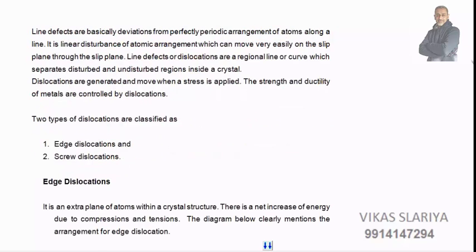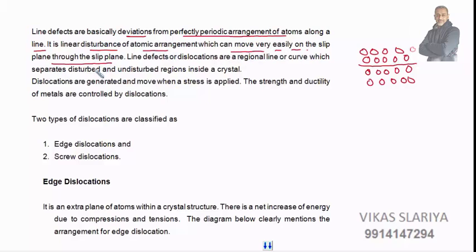Then we go to line defects. What are line defects? Line defects are basically deviations from perfectly periodic arrangements of atoms along a line. See how it is happening. We have an arrangement of atoms like this, and we have a very clearly marked line below which we have another arrangement. It is a linear disturbance of atomic arrangement which can move very easily on the slip plane. Line defects or dislocations are the region, line or a curve.